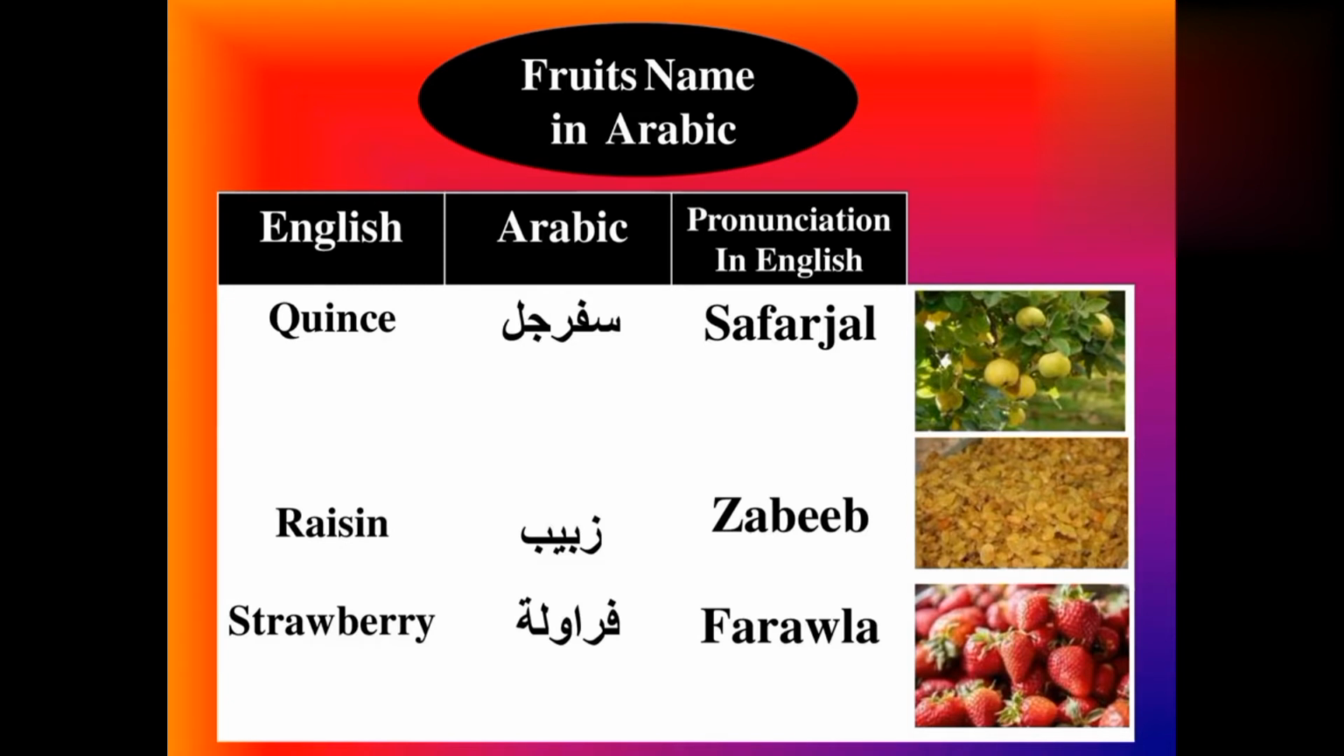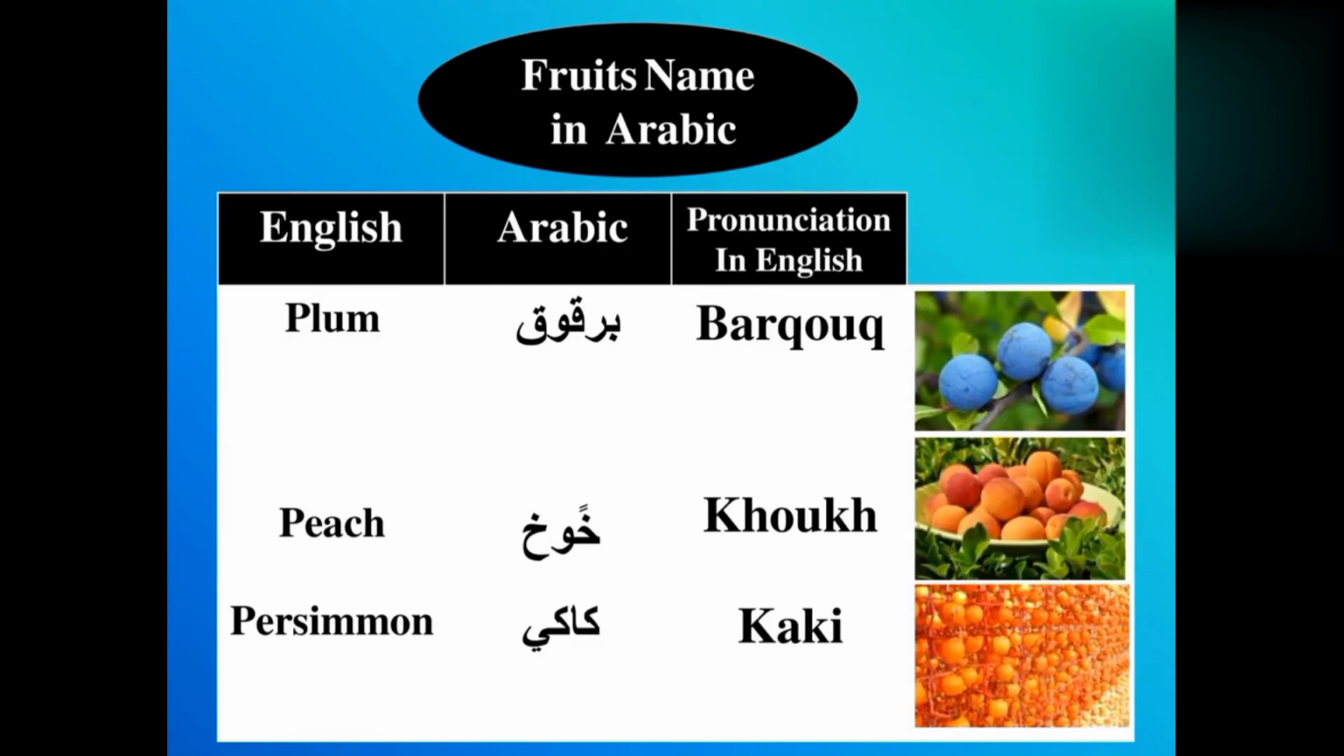Now see raisin. For raisin we use in Arabic zabib. Zabib means raisin. Now see strawberry. For strawberry we use in Arabic farawala. Farawala means strawberry. Now see plum. For plum we use in Arabic barquq. Barquq means plum.